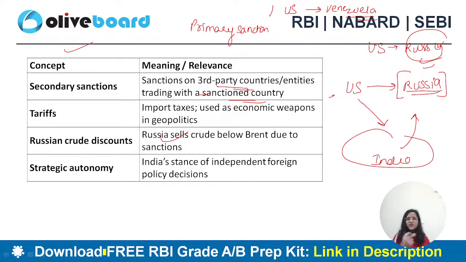So primary sanctions are when you're directly trying to impact the economy, for example, the US doing it in Venezuela or in Russia. If the US tries to put sanctions on India because India is dealing with a sanctioned country like Russia, that is known as a secondary sanction. Okay?